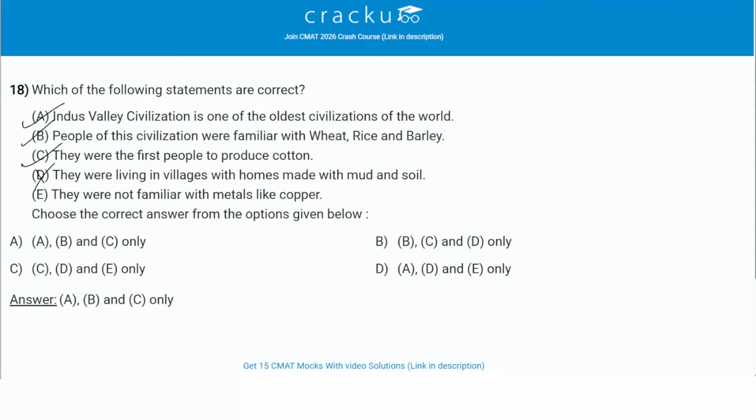Then we have they were not familiar with metals like copper. So this is also not true. They used bronze, which is copper plus tin, and copper tools. Both of them are metals like copper. So the statement that they were not familiar with metals like copper is false. So only A, B and C are the correct statements, and therefore option A is the correct answer.